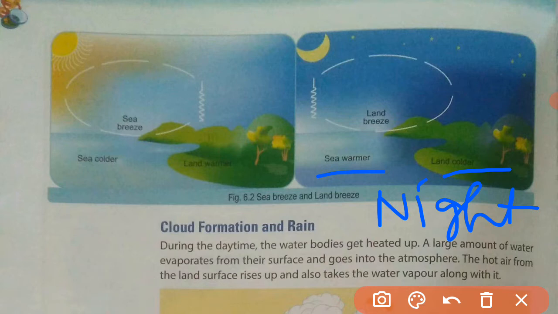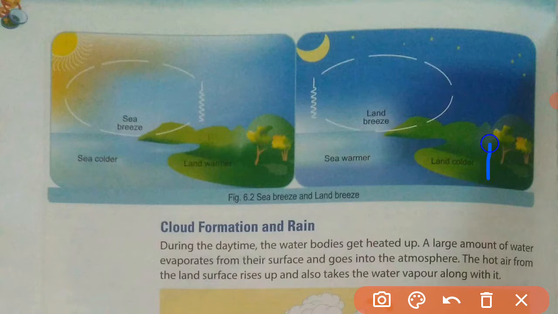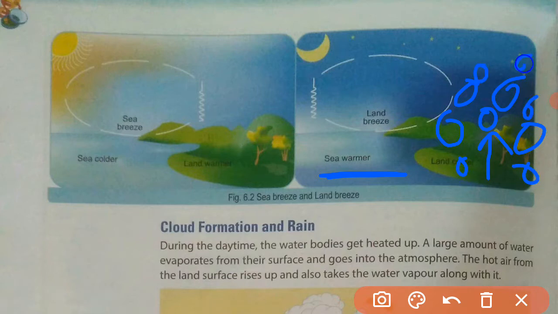While cooling down, the land will cool down very quickly compared to the sea surface. So there will be more cool air, molecules of air present on the surface of the land.